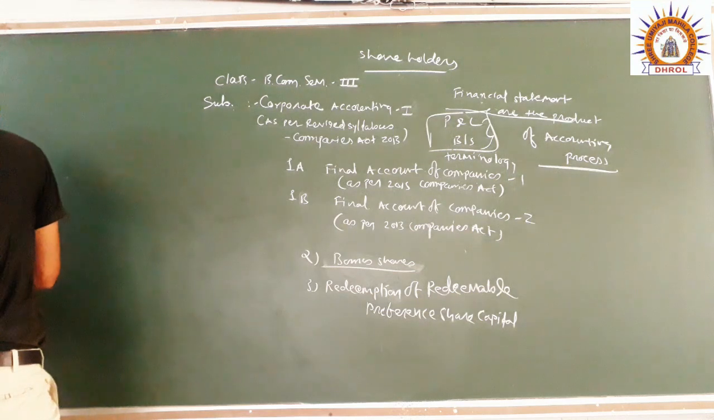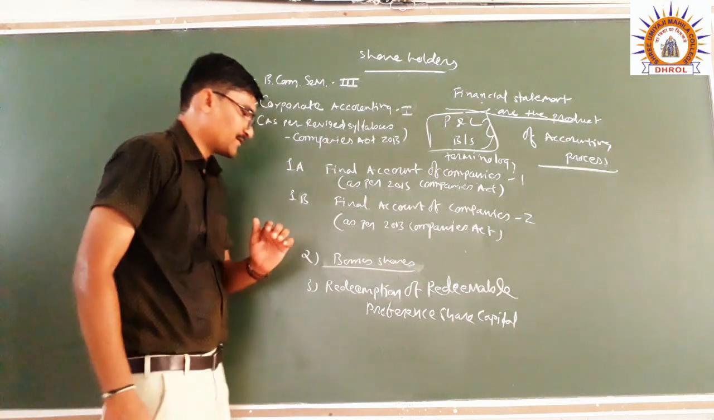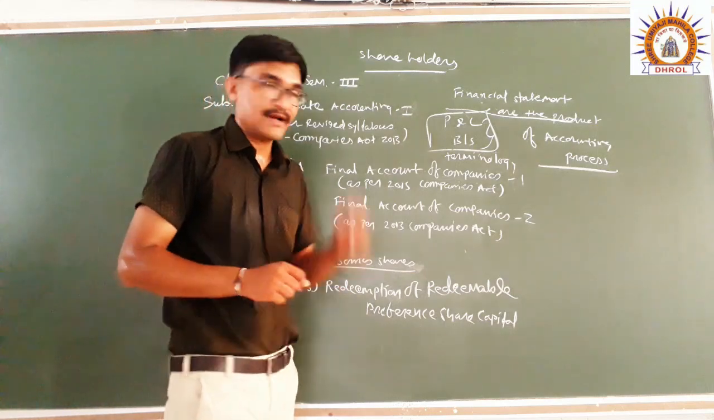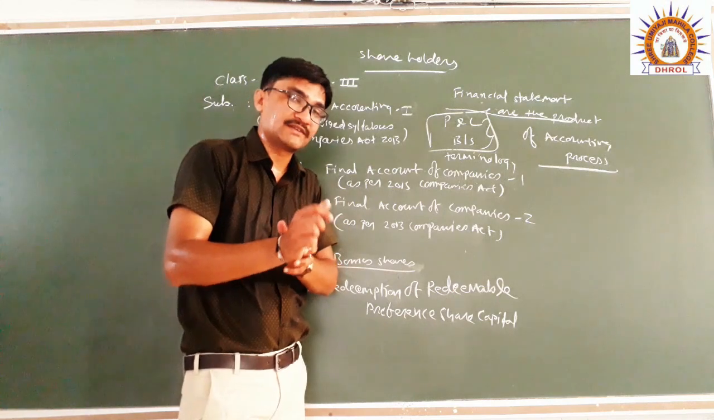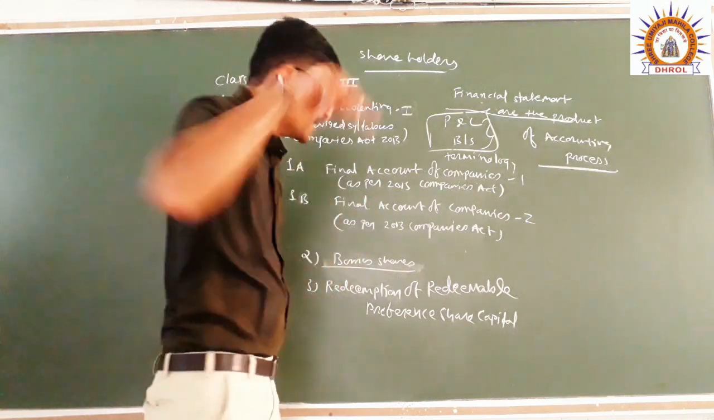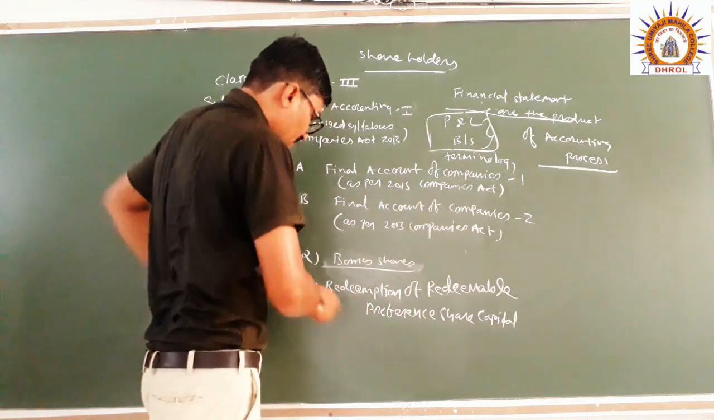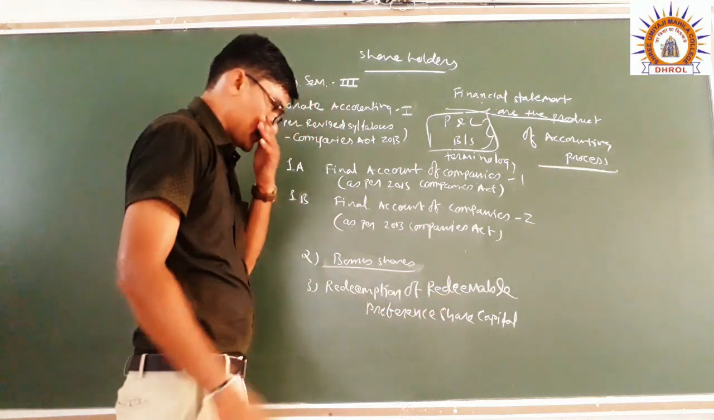Then by issue of bonus shares, the company can increase their internal strength. Again I repeat, by issue of bonus shares, the company can increase their internal strength within the company. So the third chapter is redemption of redeemable preference shares.